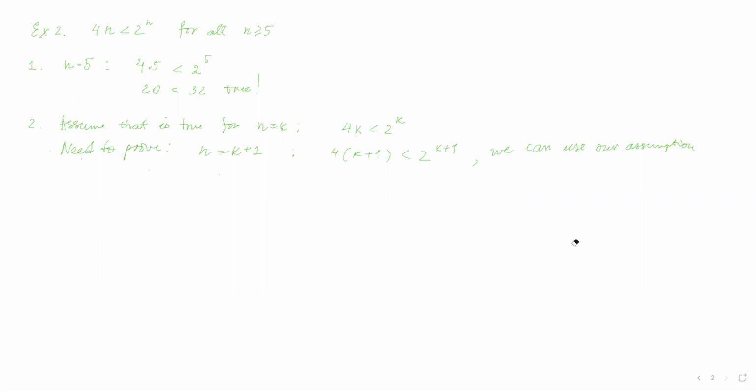Let me change the color, and I'm not going to do anything to my right side. Well, I'm going to open parentheses on my right side. So I'm going to write down 4k plus 4, supposed to be less. I don't know if it's true or not, but supposed to be less.